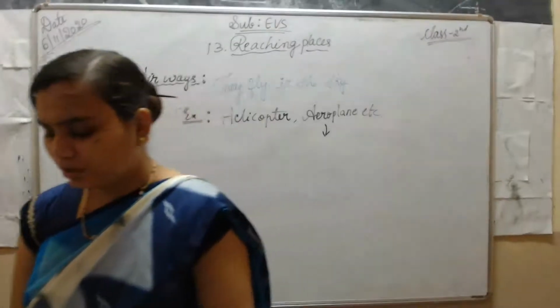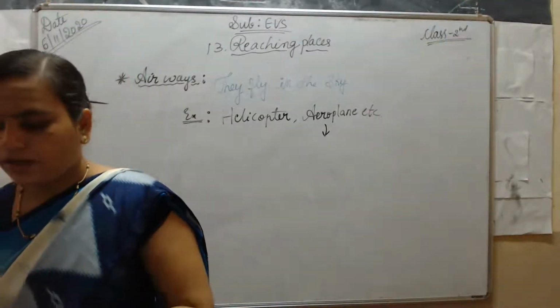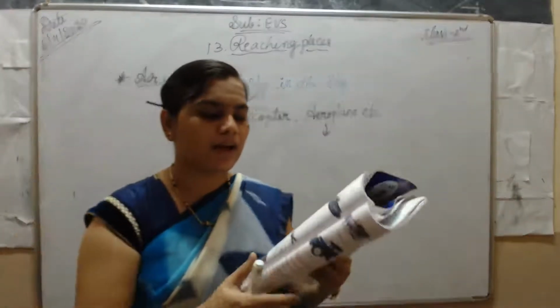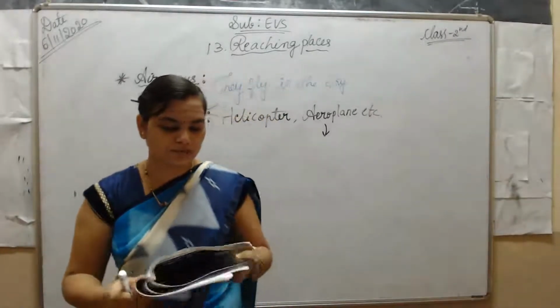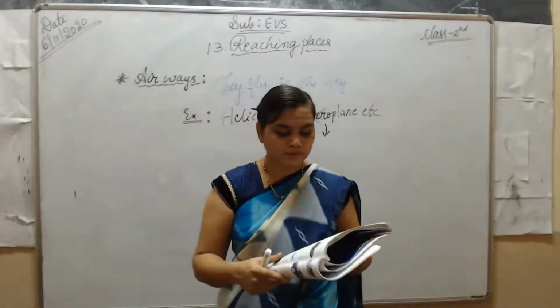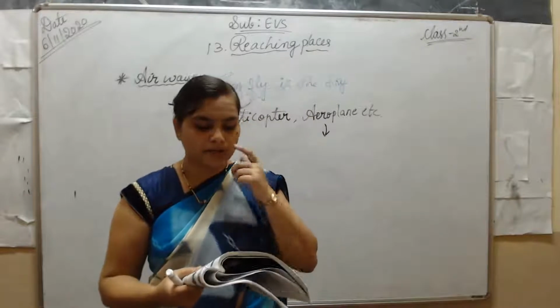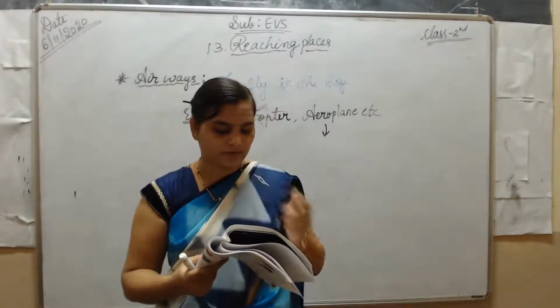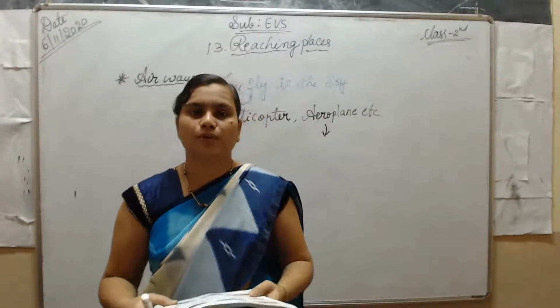Here in your book, they are given. Look at the picture and draw a circle around the means of transport that moves fast and a square around the means of transport that moves slowly.